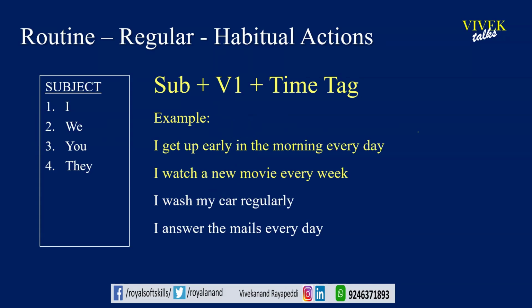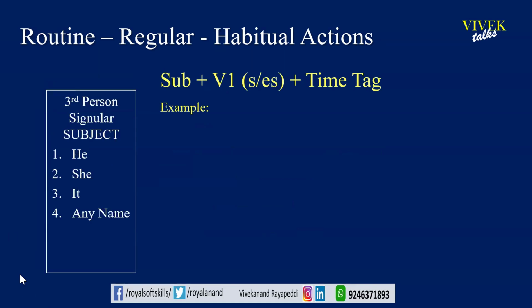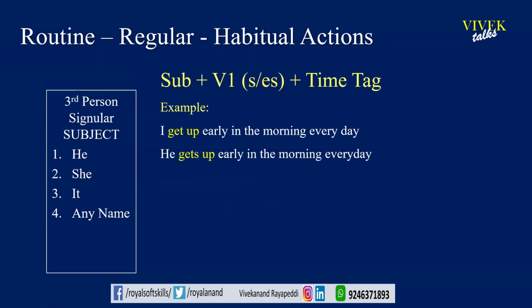So these sentences are more or less the same, even if you replace I with we, you, or they. I get up, we get up, you get up, they get up. No change. Now let us come back to third person singular. So he, she, it, or any single name. I get up early in the morning. Now, if you are using he as the subject, he gets up. So he gets up early in the morning.